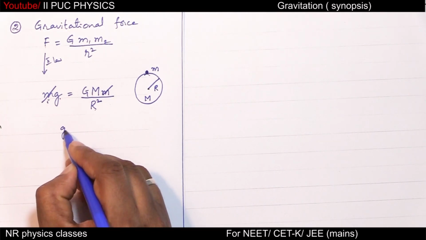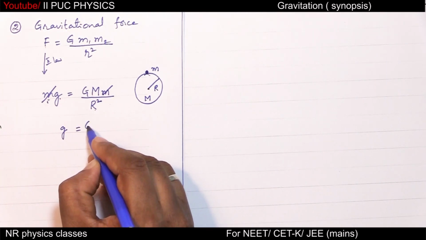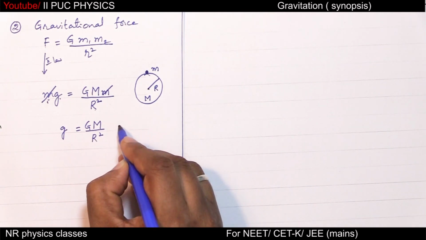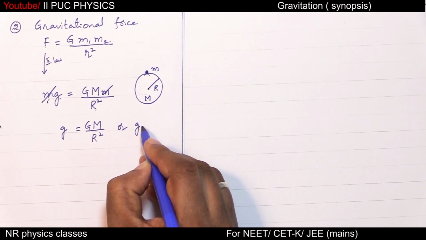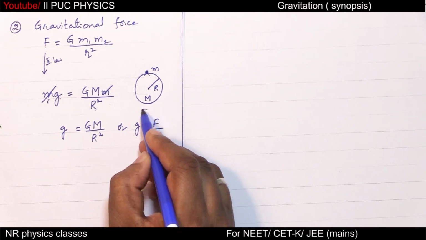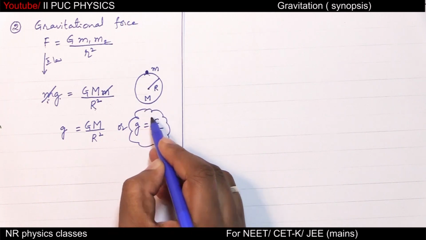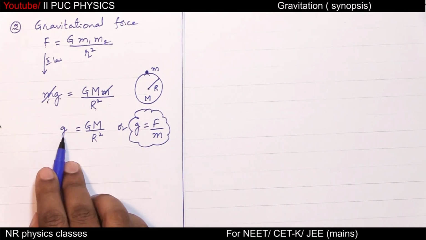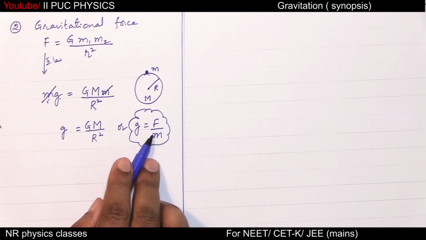So acceleration due to gravity is G M by R square, or this g is also force per unit mass. So actually this is more appropriate, force per unit mass, than acceleration due to gravity. They are one and the same. Okay.